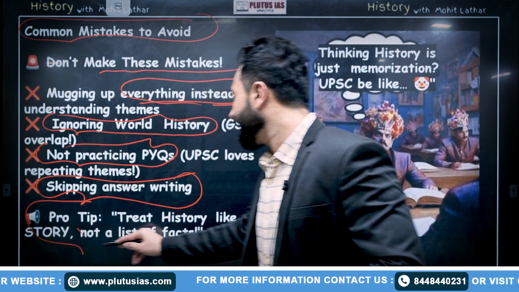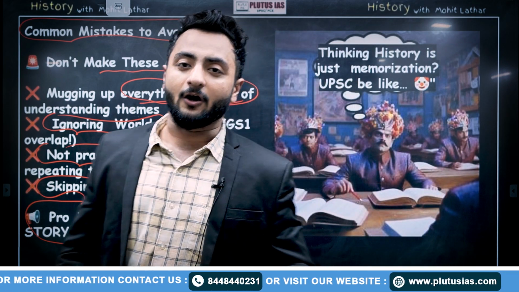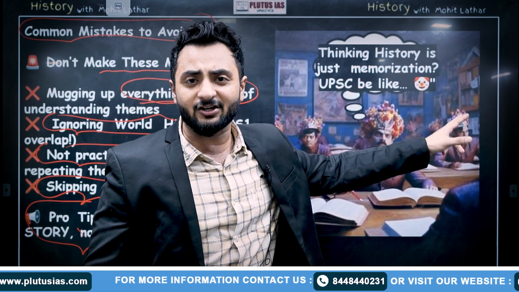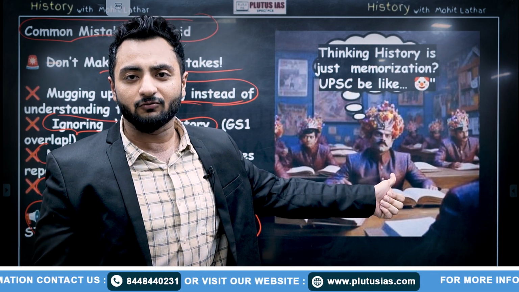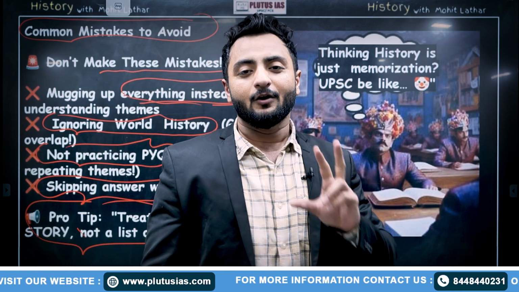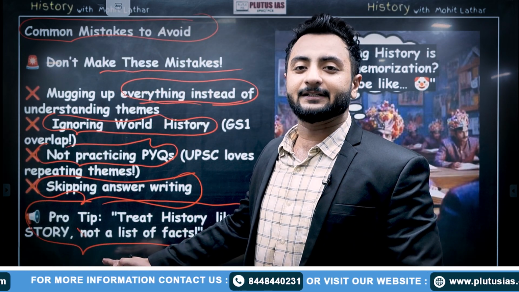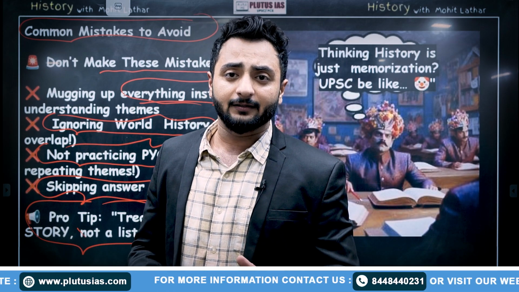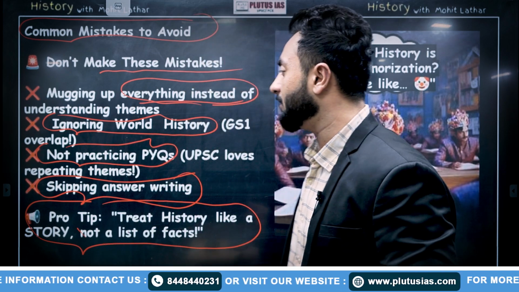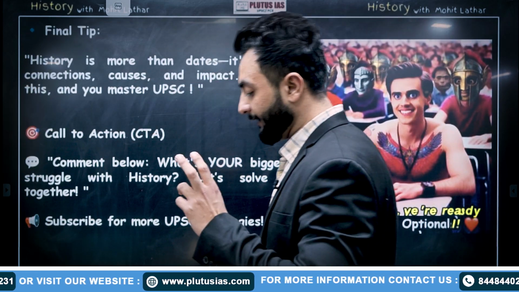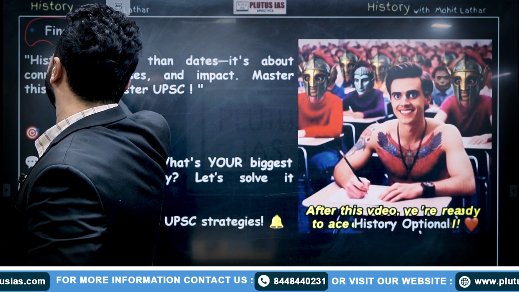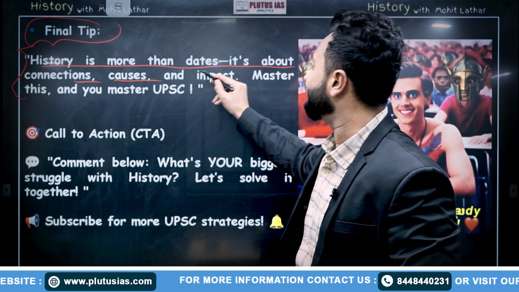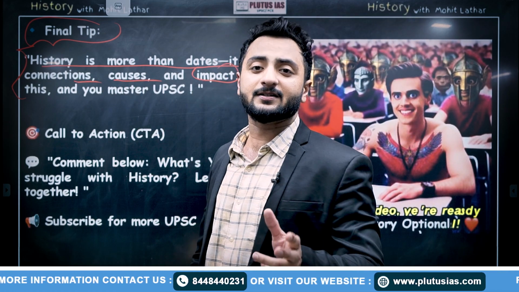Now, I give a pro tip to you. Treat history like a story, not a list of facts. History is all about stories, and if you are thinking that history is just memorization, UPSC would look like this upon you. You would be just like a joker. So don't be a joker. Choose your optional subject wisely so that you can have an overlap and get good marks, be it prelims, be it GS1 or history optional. That is why history optional is a very good optional. My final tip for you is that history is more than dates. It's about connections, causes, impact, and master this, you will master UPSC.